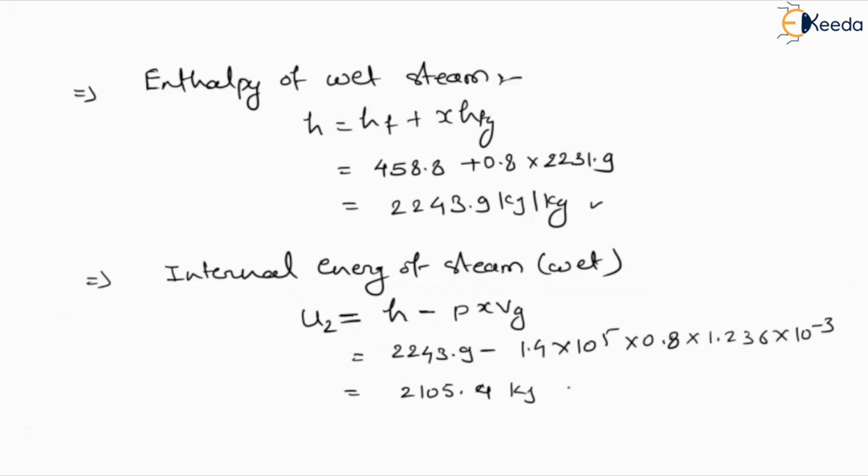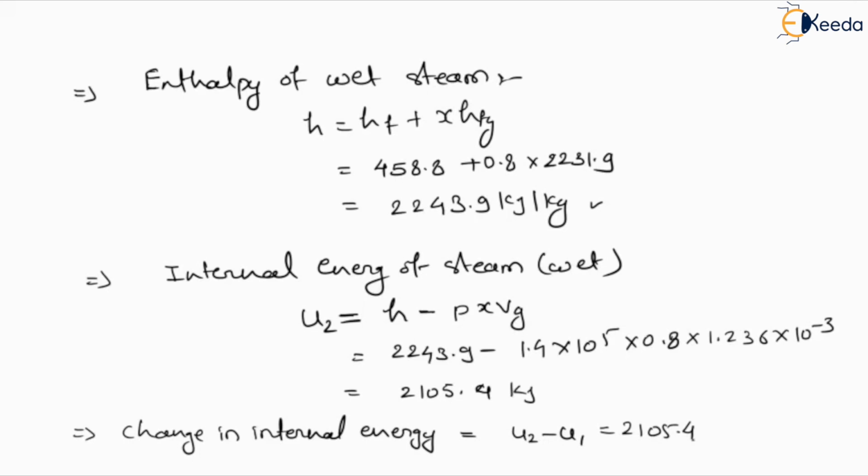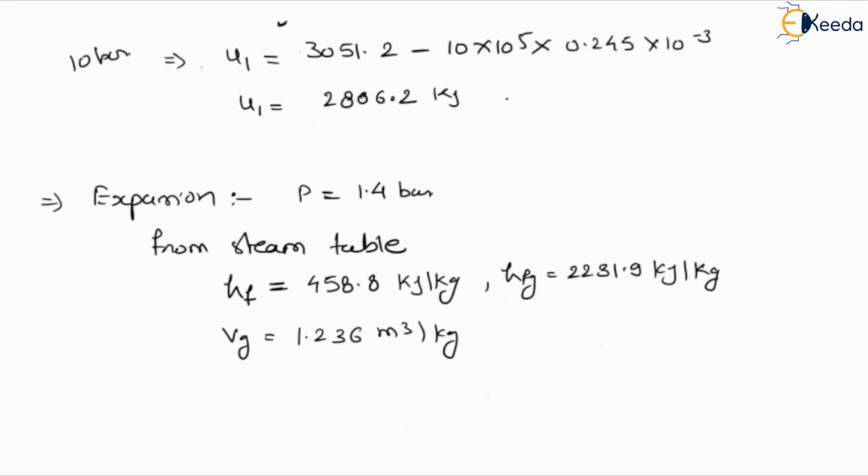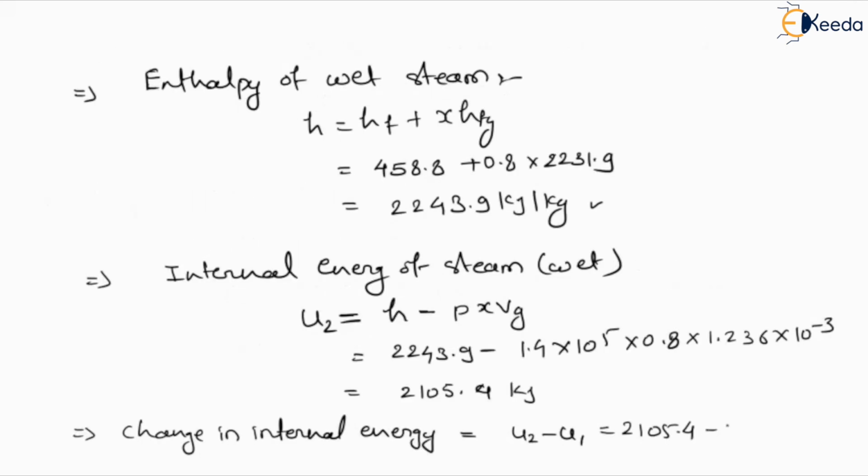Now the change in internal energy is U2 minus U1. So it will be 2105.4 minus 2806.2, which is negative, minus 700.7 kilojoule.